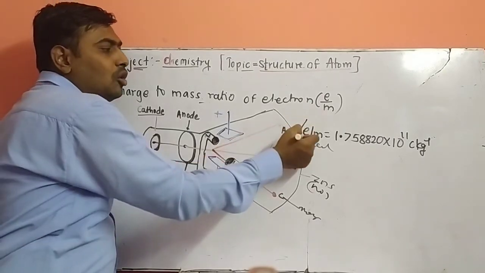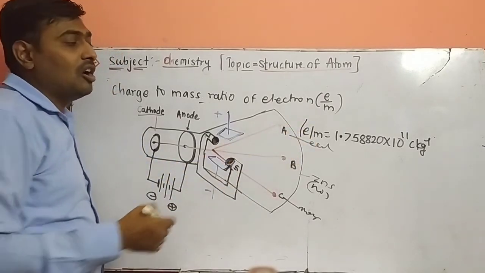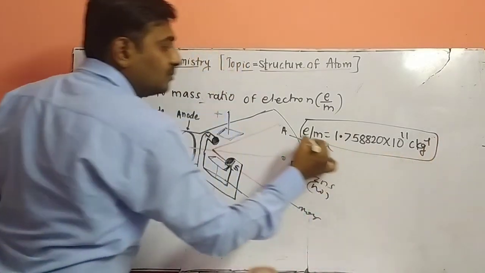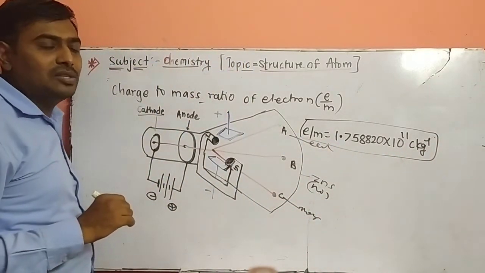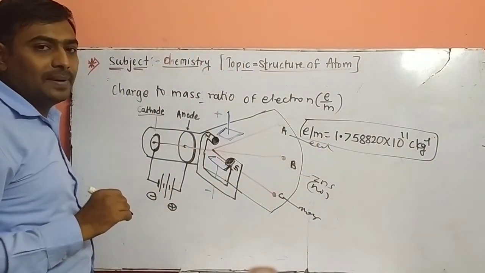This experiment is called the charge to mass ratio experiment.